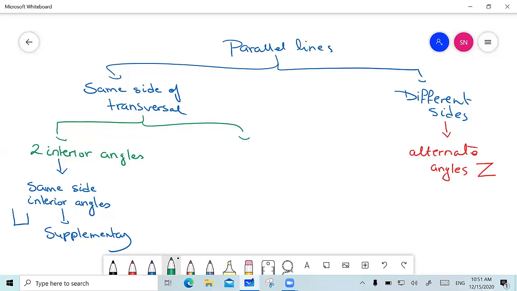The other option is that I have one interior angle and one exterior angle. If I have one interior and one exterior, then I am dealing with corresponding angles.